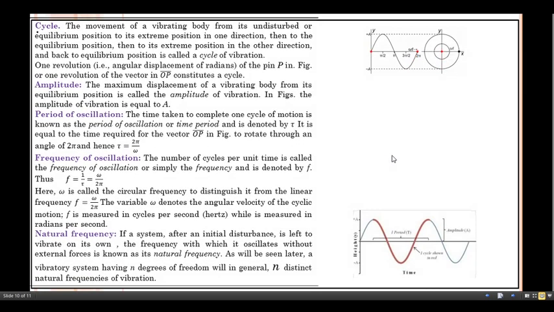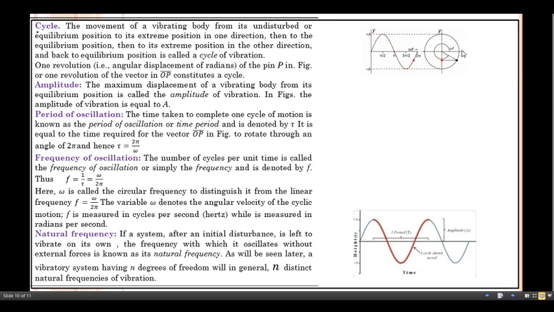Ready with the same point. Cycle. So what's about the cycle? The movement of the vibrating body from its undisturbed or equilibrium position to its extreme position in one direction, then to the equilibrium position, then to its extreme position in the other direction, and back to equilibrium position is known as cycle of vibration.